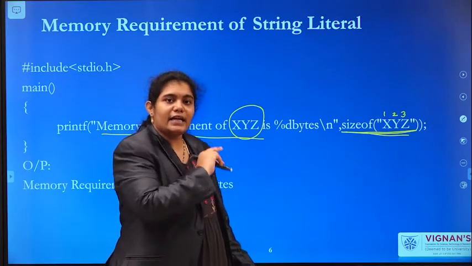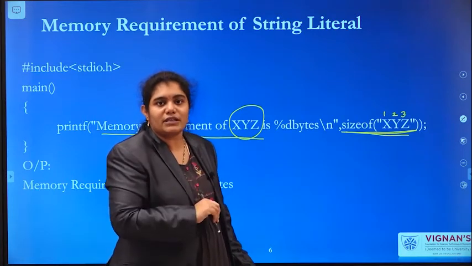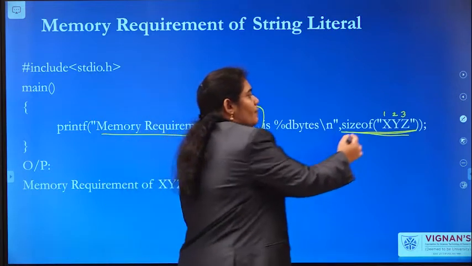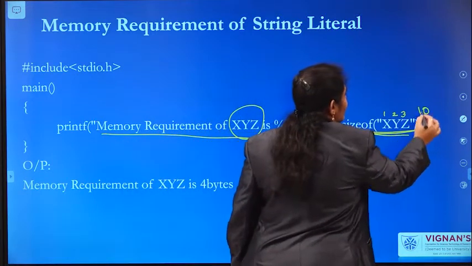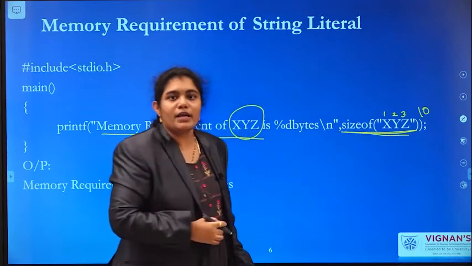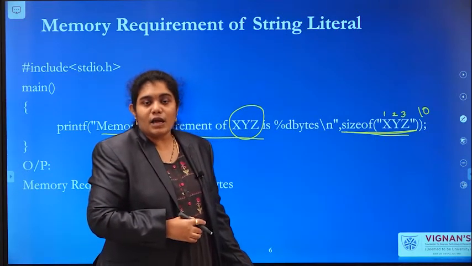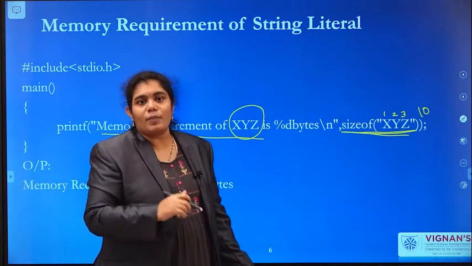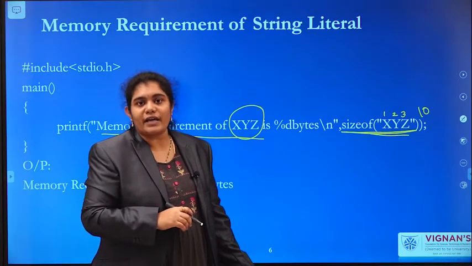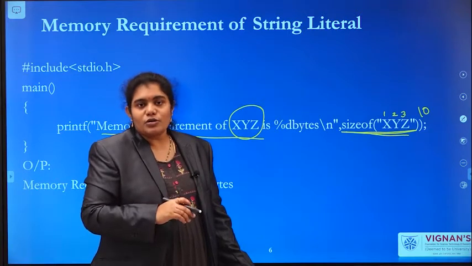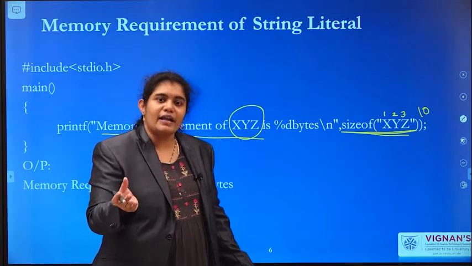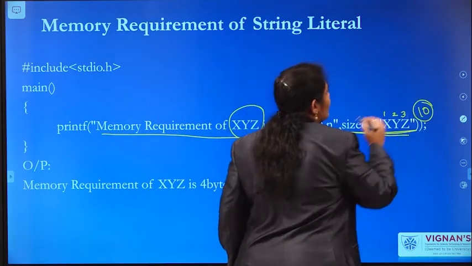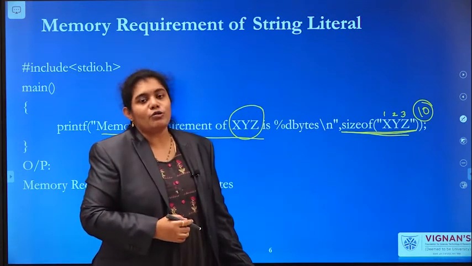But is it an individual character or a group of characters? Yes, it is a group of characters. We are not providing a null character here externally, but we are providing the group of characters within double quotes. Whenever you provide a group of characters within double quotes, the compiler will automatically concatenate a null character at the end of those characters.